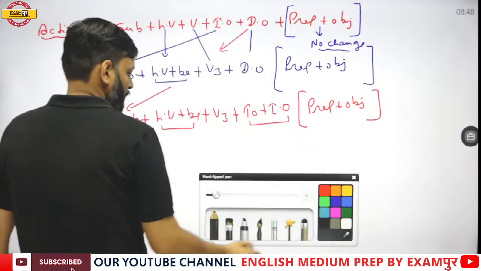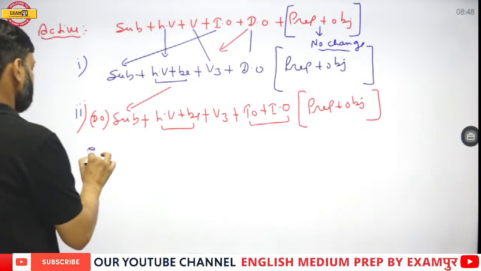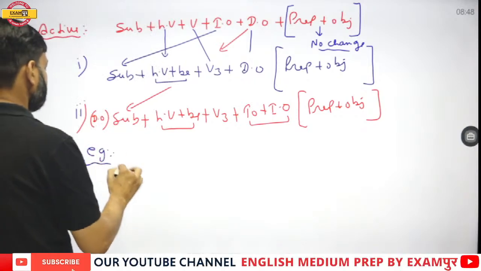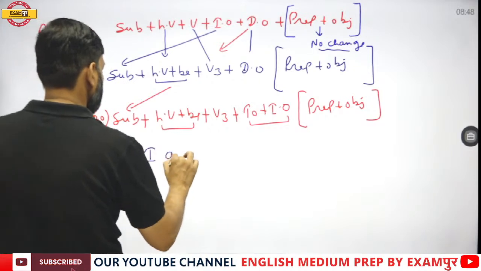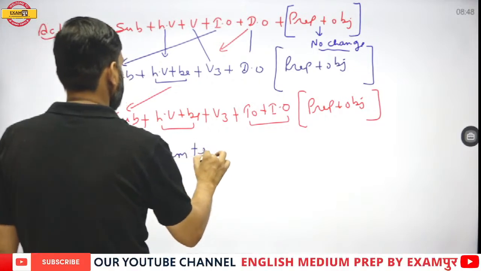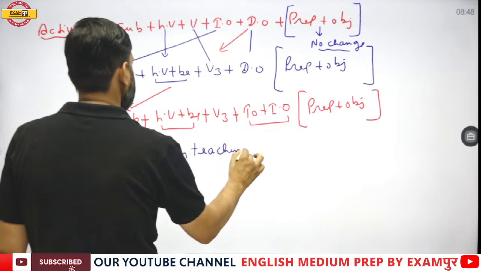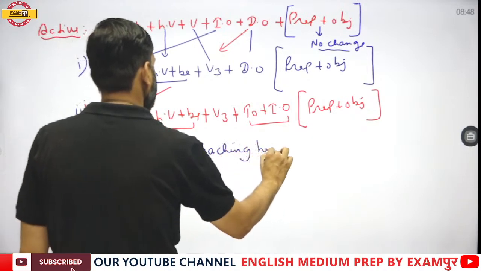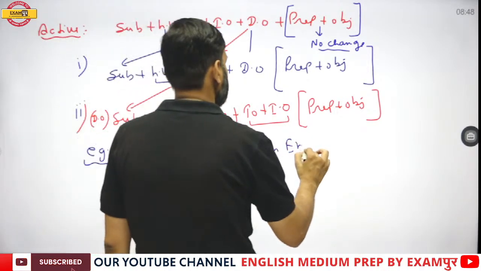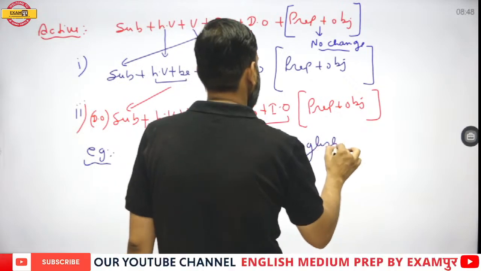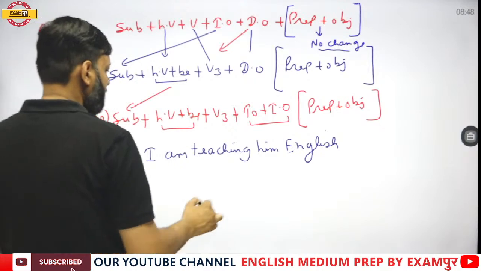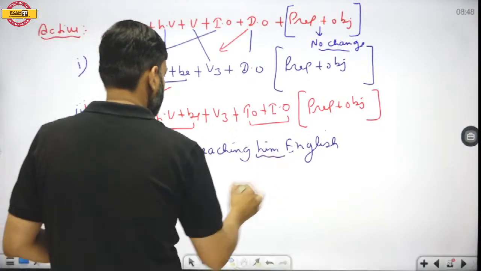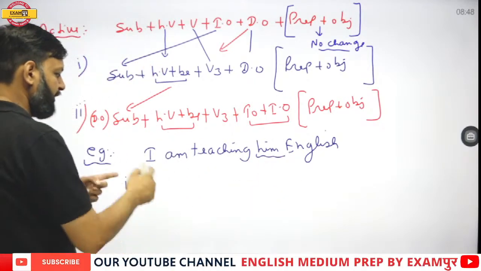For example, I am teaching him English. So first we'll bring him in the beginning as a subject.